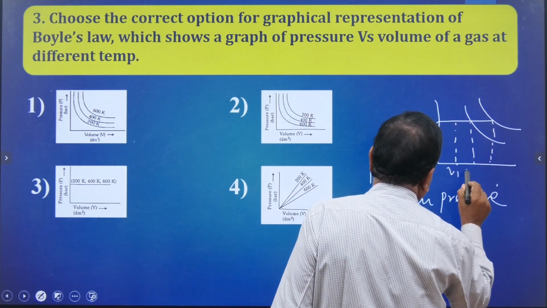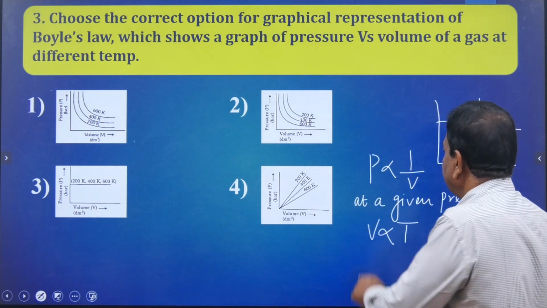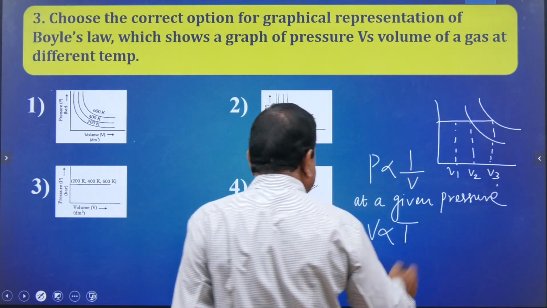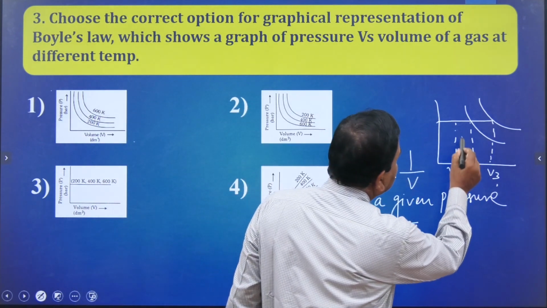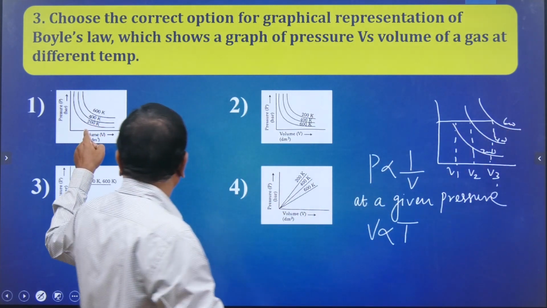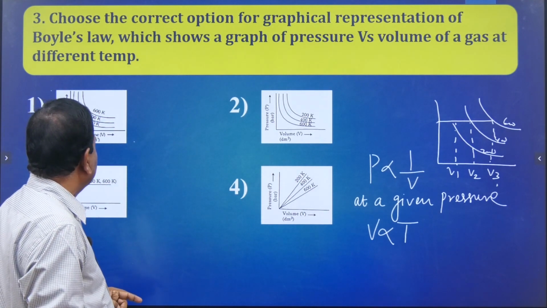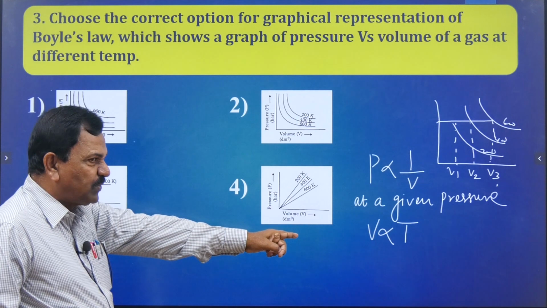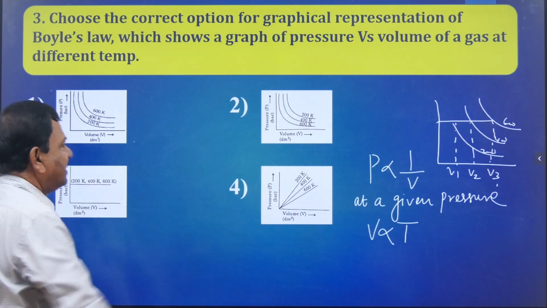So, V1, V2 and V3. P is proportional to 1 by V at a given pressure, V is proportional to T. So the temperatures here are 200, then 400, then 600. The diagram gives 200 Kelvin, 400 Kelvin and 600 Kelvin. So at a given pressure, volume is proportional to the temperature. That is why the first option is the right one.